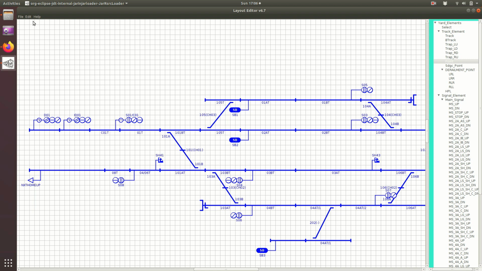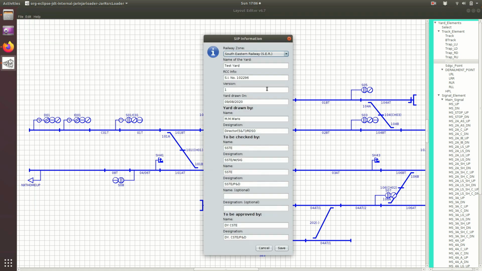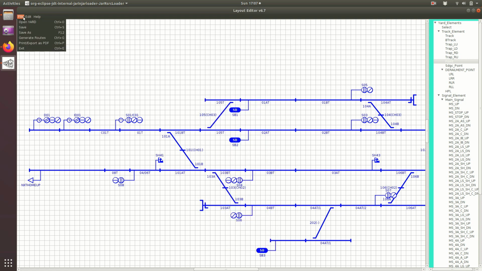Then I have to feed some details. These will be printed on the footer of the route control chart or control table, which will be generated by the tool. After feeding here, we just have to go to generate routes.